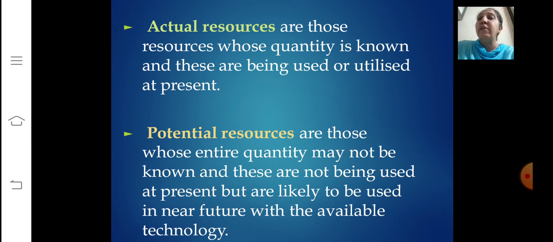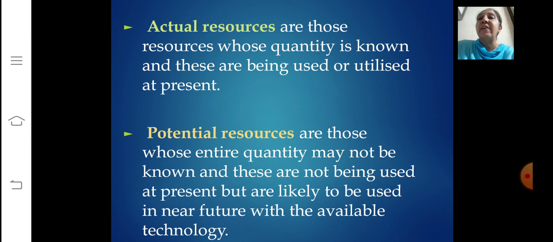Now let's see, potential resources are those whose entire quantity may not be known, and which are not being used fully at present, but could be used in the future. Presently they have not been used but are likely to be used in the near future. How? With the available technology.